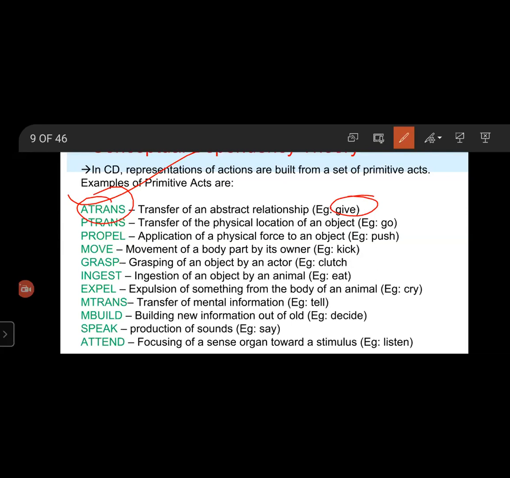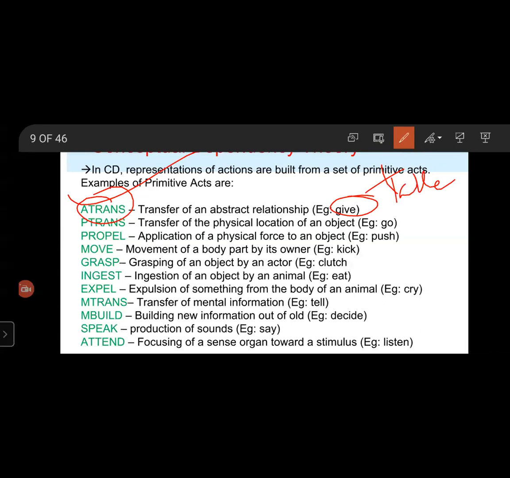Another verb, take, is represented by the act ATRANS, which transfers an object from someone to an actor. Next, the verb purchase can be represented by two ATRANS acts, each causing the other.